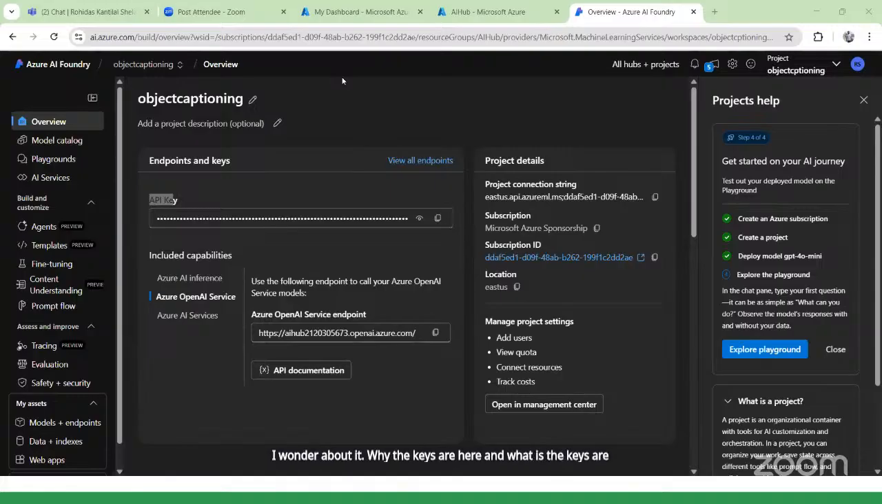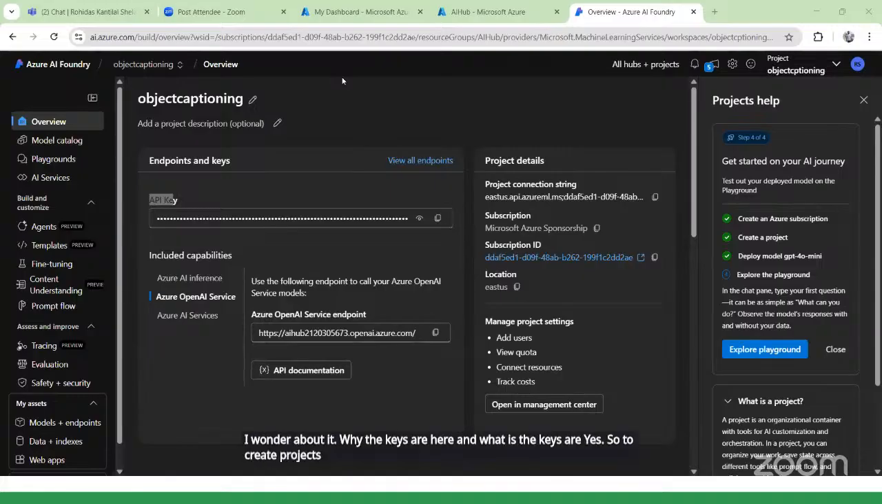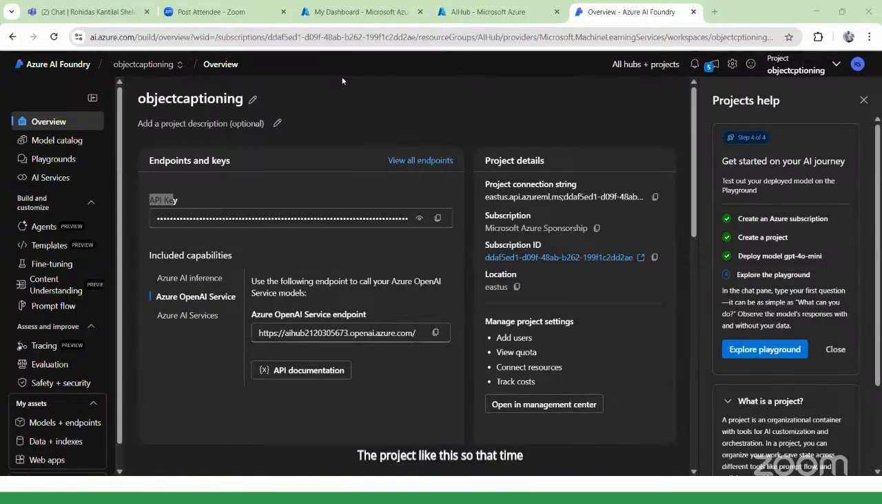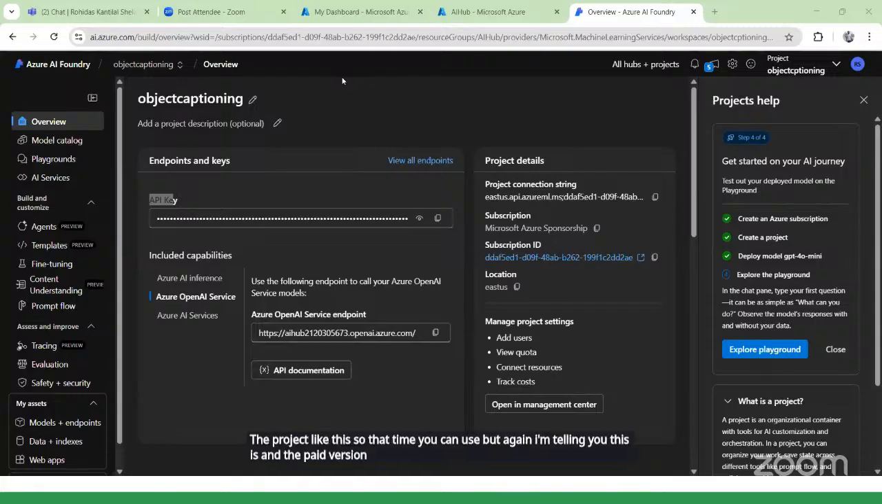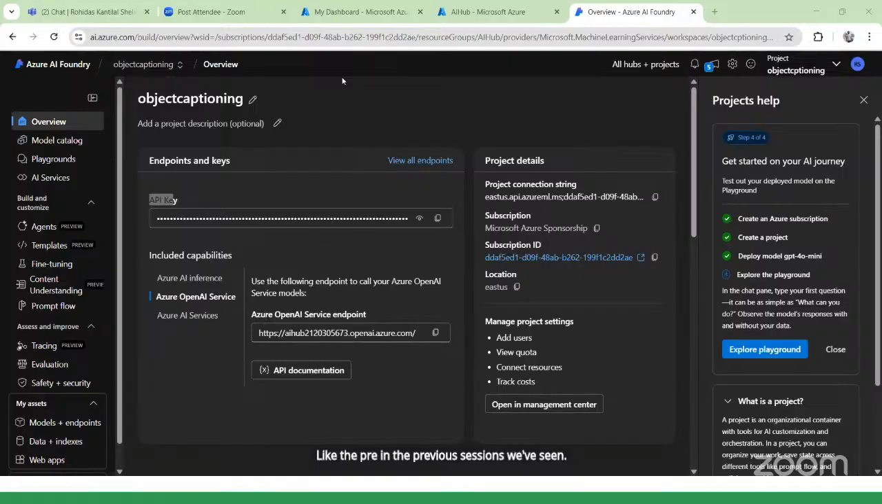Yes. To create projects, Microsoft Azure is not compulsory to use. But if you want to create a project related to this, a project like this, then you can use it. But again, I am telling you this is a paid version. If you are interested, you can purchase. But for this, you have to give your card details and all. But you can create projects using plain Python, like in the previous sessions we saw. Using pure Python, we have created some projects.